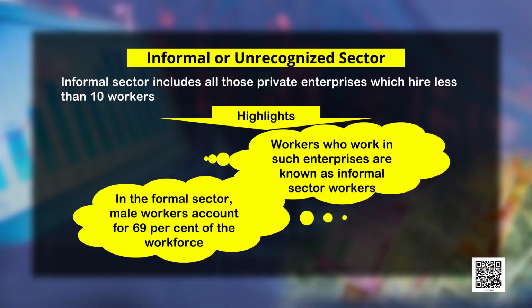So, under the formal sector, all government organizations and those private organizations which employ 10 or more people contribute to the formal sector. Similarly, the informal sector consists of those organizations where the number of employees is less than 10. So, it is contributed only by those private organizations which employ less than 10 people.